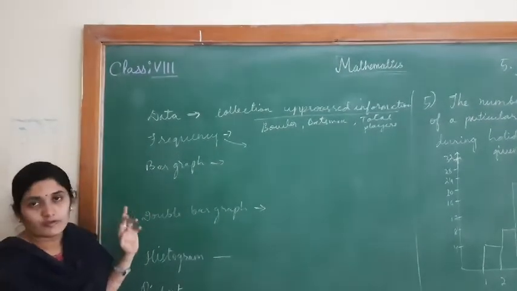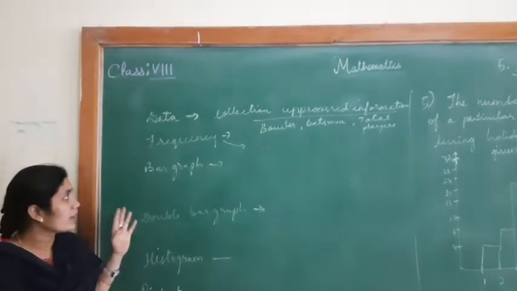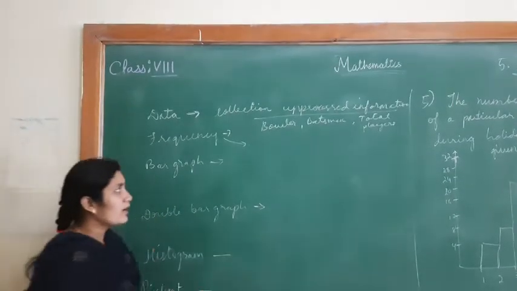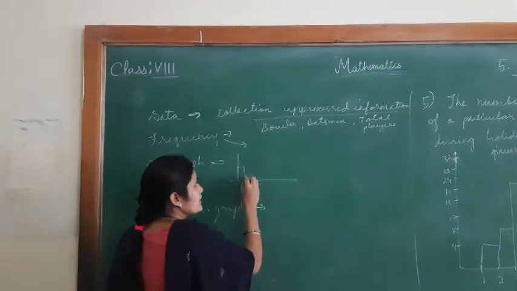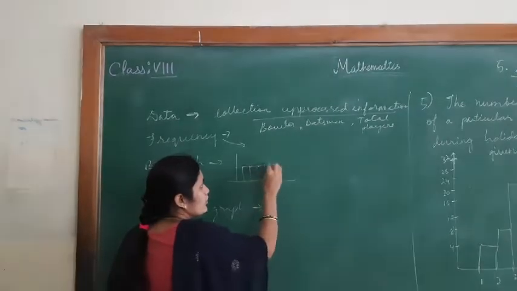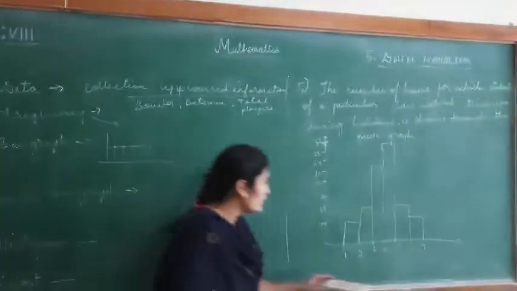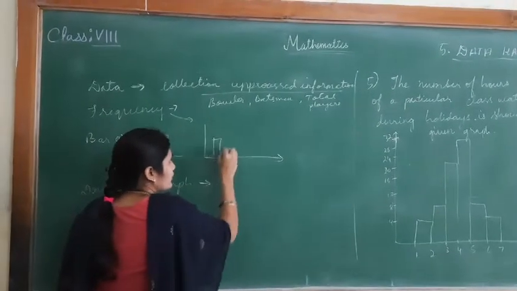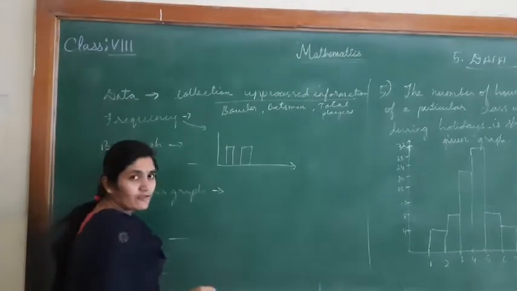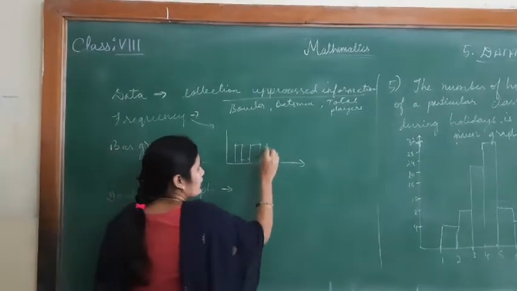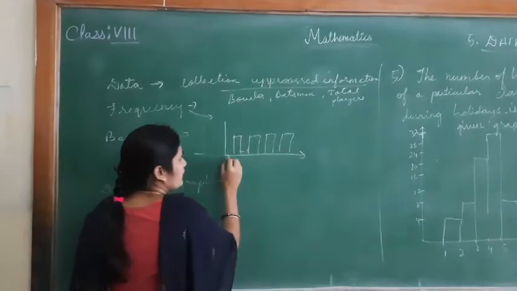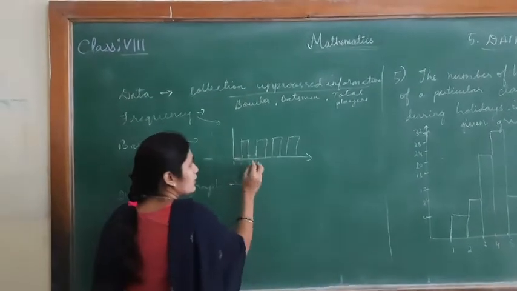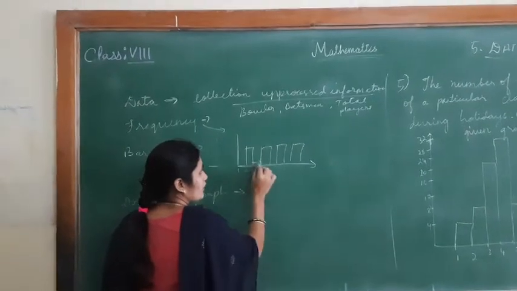Now bar graph. What is a bar graph? A bar graph is the representation of bars which are rectangular in shape. In a histogram the bars are continuous, but in a bar graph you can leave the space, where the difference between each bar will be of equal intervals. For example, if this is 1, this is 2, 3, 4, from here to here you have a gap of 1, and from here to here also a gap of 1.